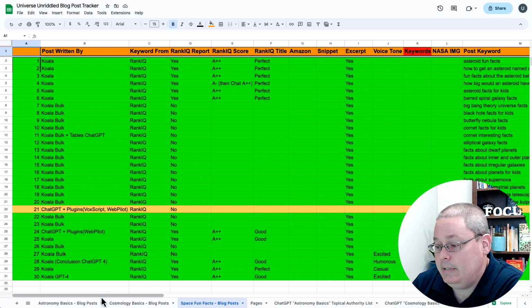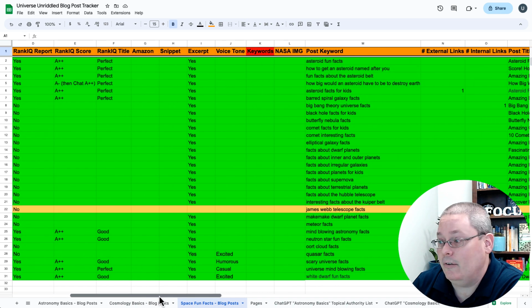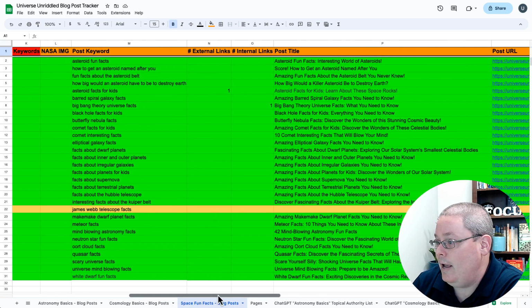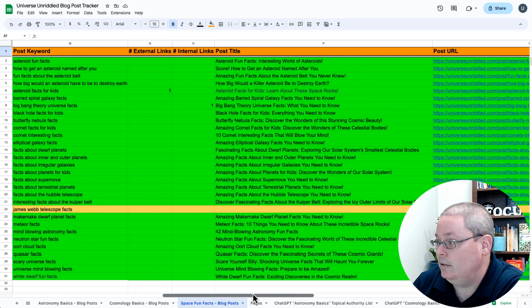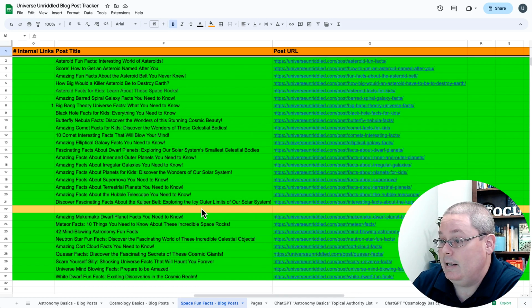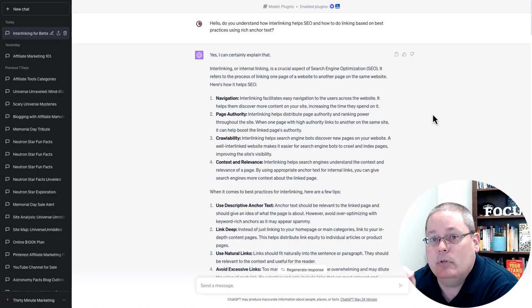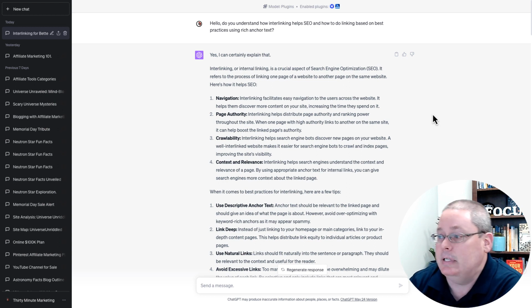So what are we going to be doing today? Today we're in the blog post tracker and we're looking at all the blog posts that we wrote for Space Fun Facts. What we have here are our post titles and our post URLs. That's going to be important because I copied these to use them in the conversation we're about to have with ChatGPT, using the ChatGPT plugins.